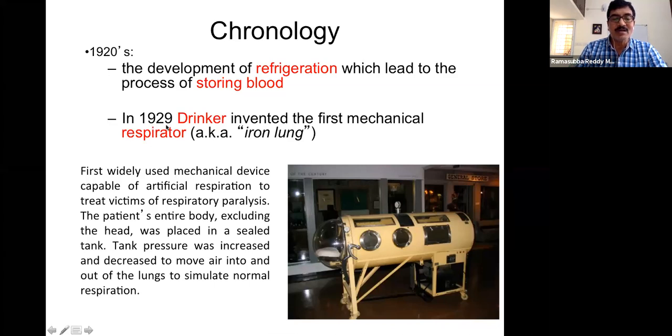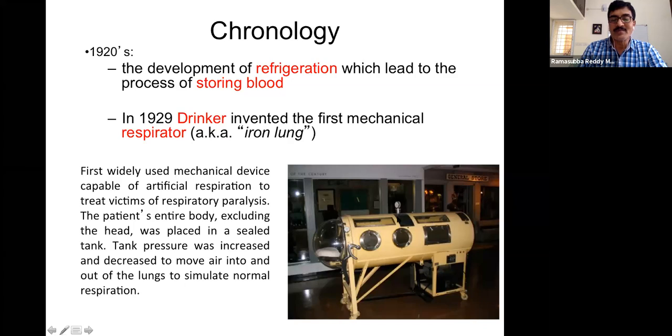Or in 1929, Drinker invented the first mechanical respirator, or what we call the ventilator today. Here the body is placed inside a whole metal box, with the neck outside, and it is completely airtight.